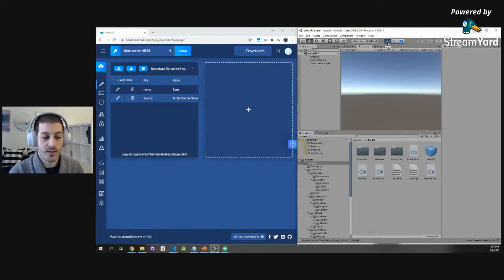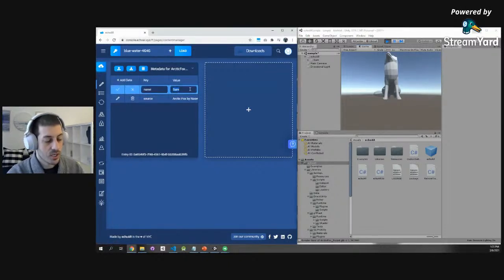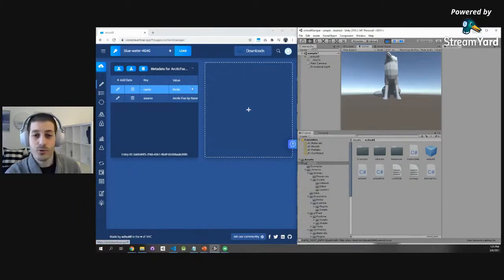Again, data will stream from the cloud to the game engine. We're seeing Sam the Fox right here. But now when I go back and change something in the console, there you go. Bam, suddenly it's automatically Kevin. Super, super simple, super cool.